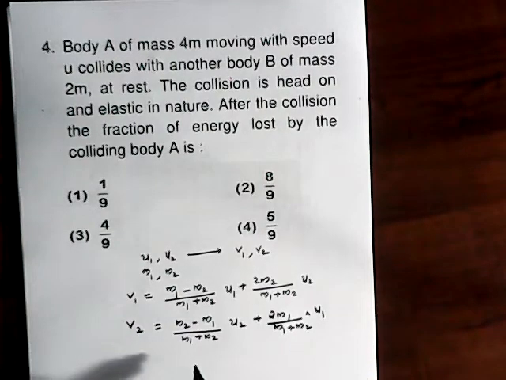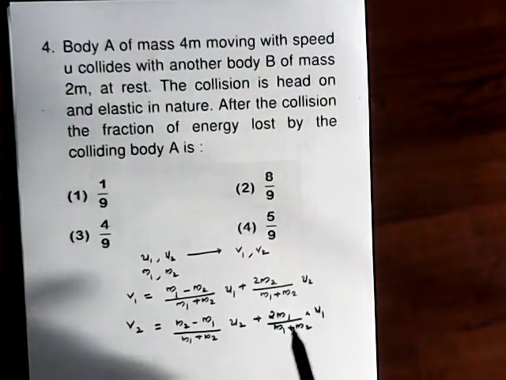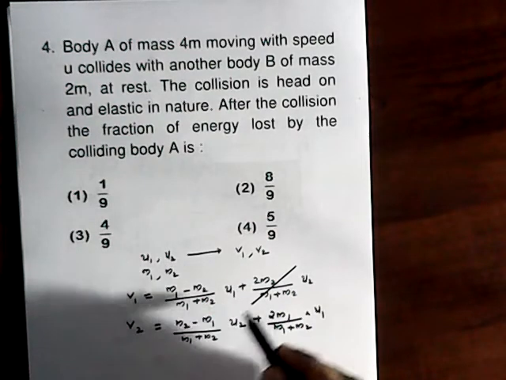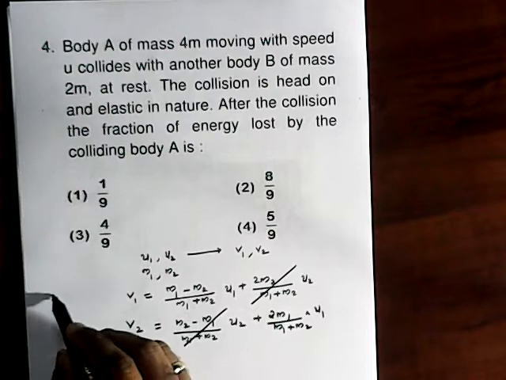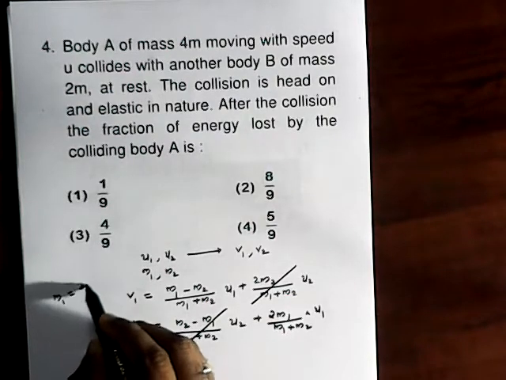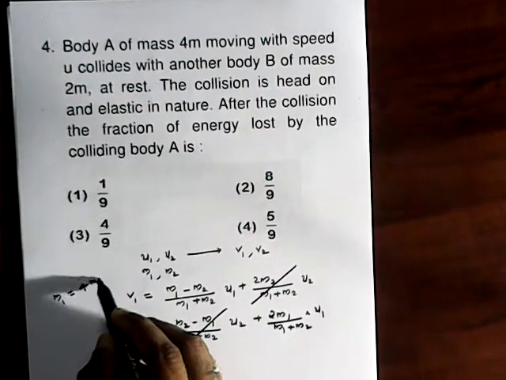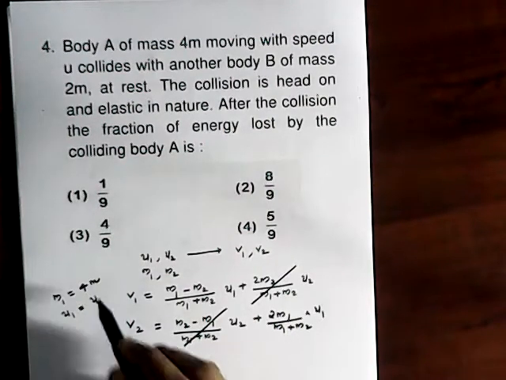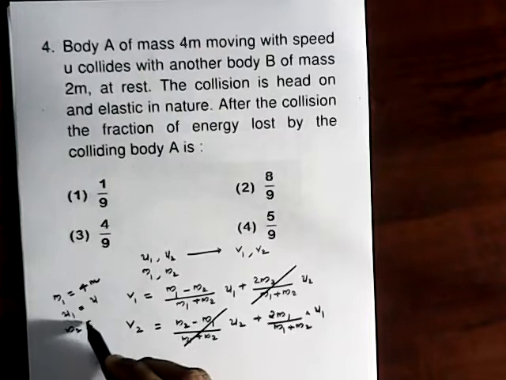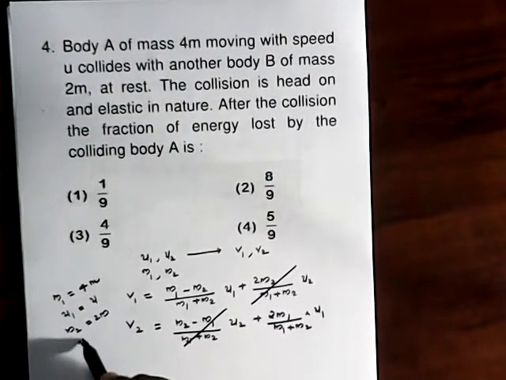Initially the body B is at rest, so that term cancels, and we can substitute m1 as 4m with corresponding velocity u1 as u, m2 as 2m, and u2 equal to 0.